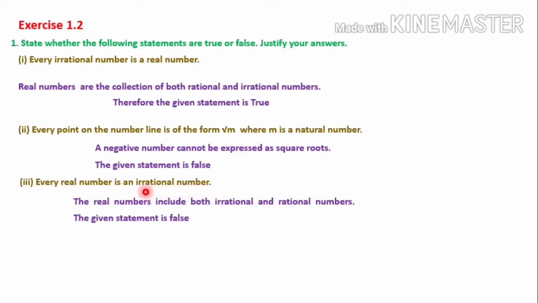Of course, irrational numbers means square root of 2, square root of 3, square root of 5, pi, all these numbers are irrational numbers. But here it is saying all real numbers are irrational numbers. Therefore, the given statement is false because real numbers include both rational and irrational numbers. Rational numbers are not mentioned in this statement. Therefore, the given statement is false.